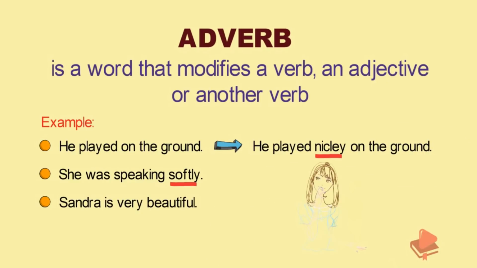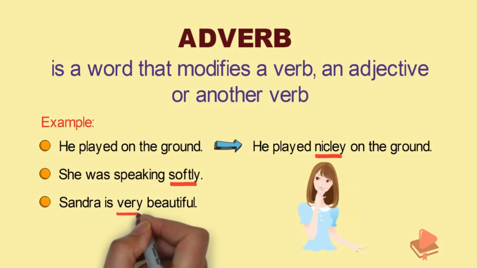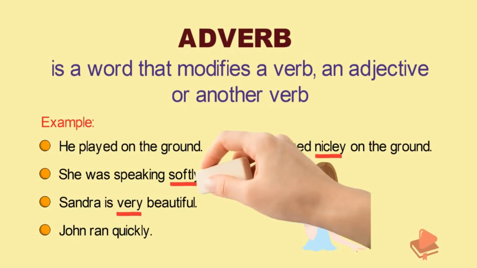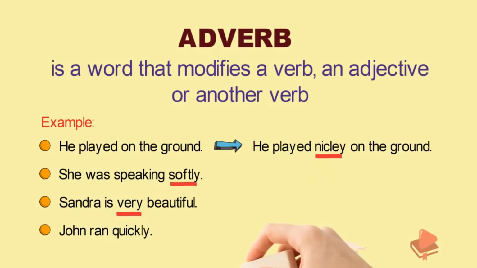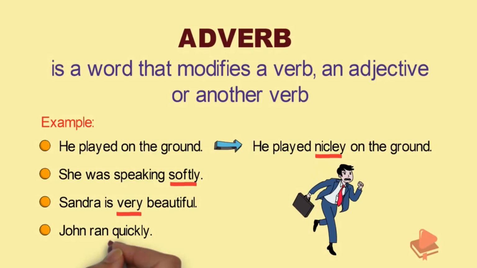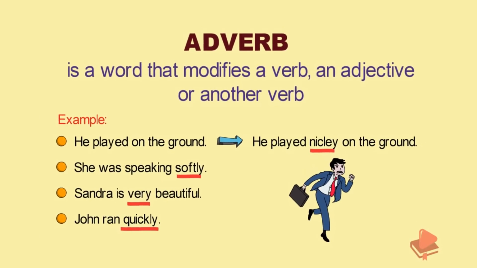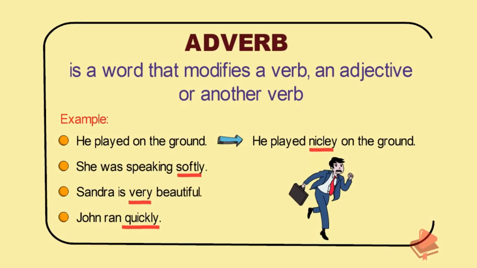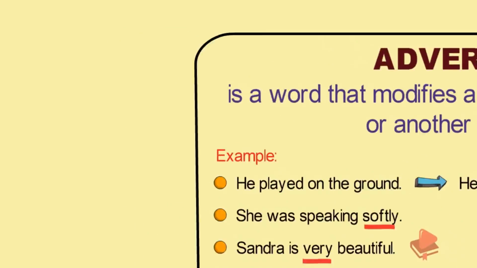So, very is the adverb in this given sentence. John ran quickly. Here, quickly is describing the verb, the action ran. So, quickly is an adverb in the given sentence. Hence, an adverb is a word that modifies a verb, an adjective or another adverb.